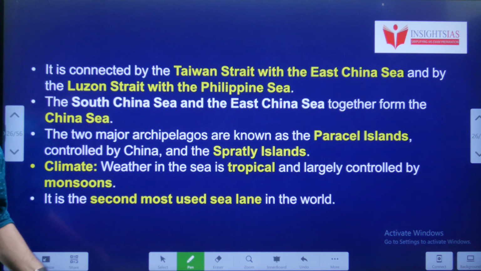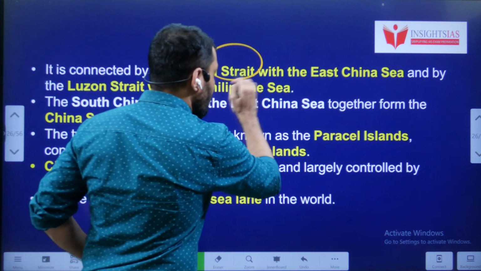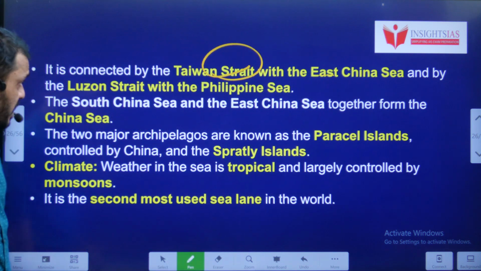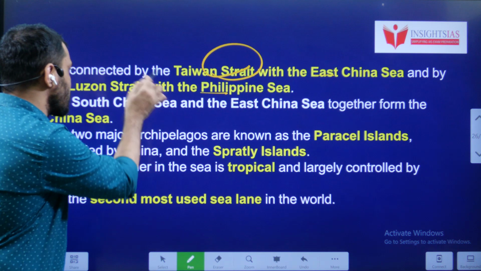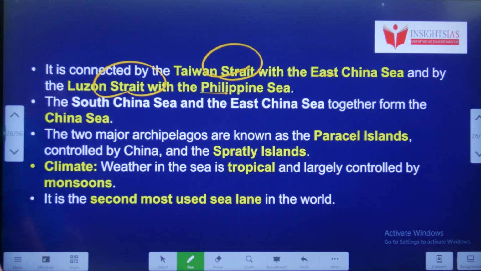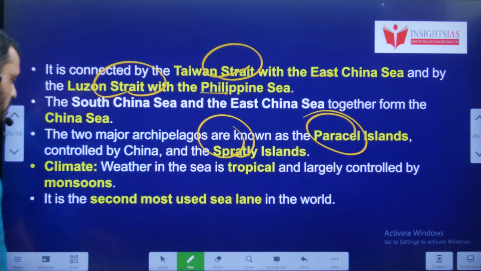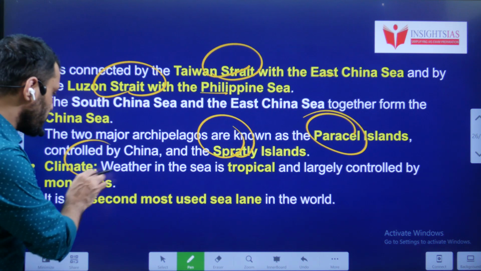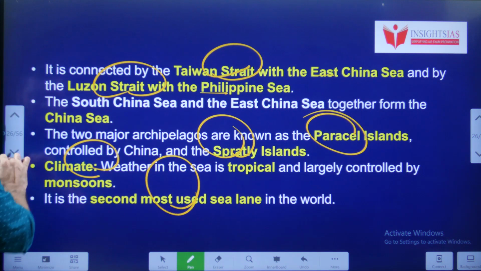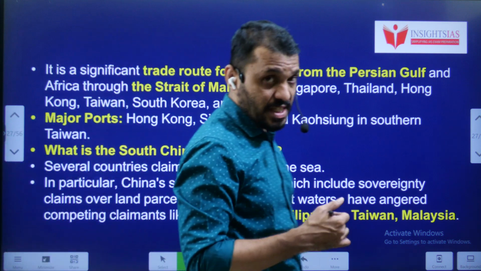And it is connected by the Taiwan Strait with the East China Sea, and it is also connected to the Philippine Sea through the Luzon Strait. And apart from this, what are the controversial claiming areas? Parcel Islands, Spratly Islands, these are the areas. What kind of climate can you expect? Tropical climate. And it is the second most used sea lane in terms of sea trade.